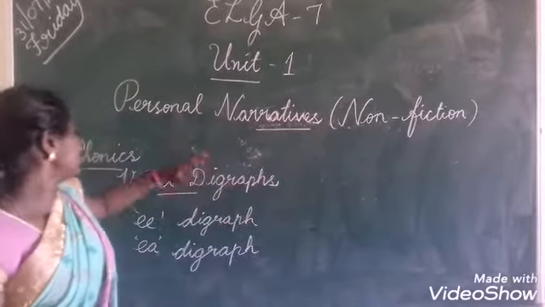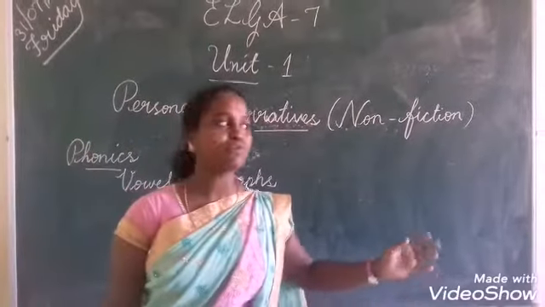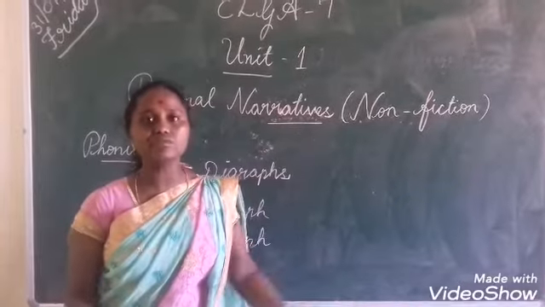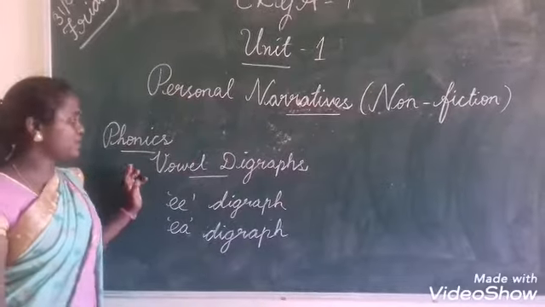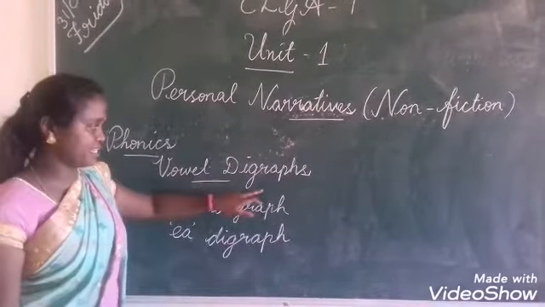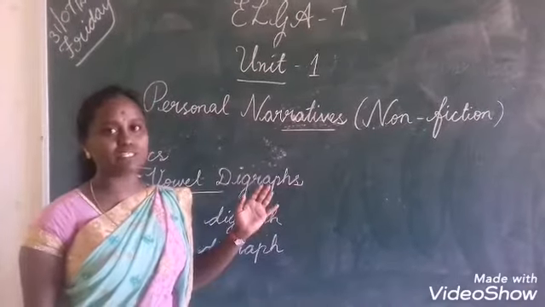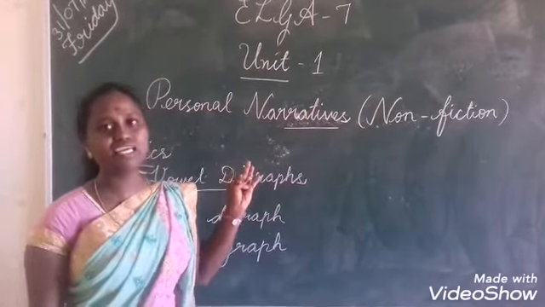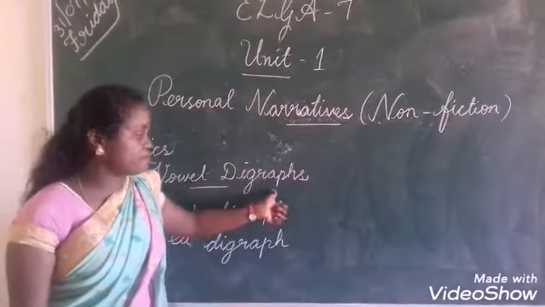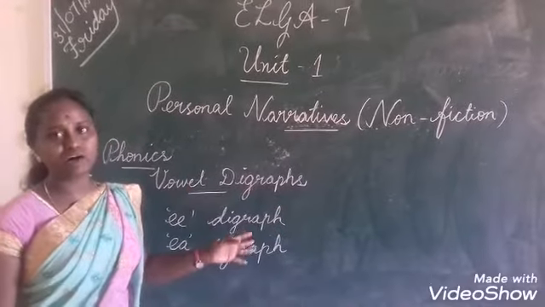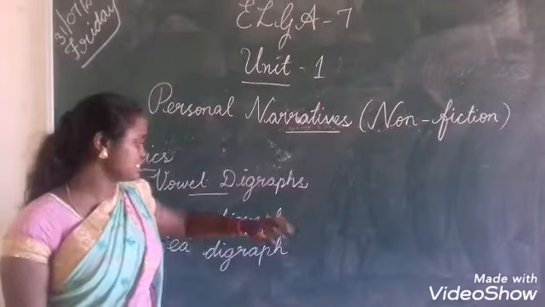Okay. First session is phonics. What is the use of phonics? Phonics helps you to read the words using letter sounds. So in this unit, we are going to see vowel digraphs. How many vowels are there? There are 5 vowels. What are they? A, E, I, O, U. So a vowel digraph is a combination of 2 vowels that represent a single sound.